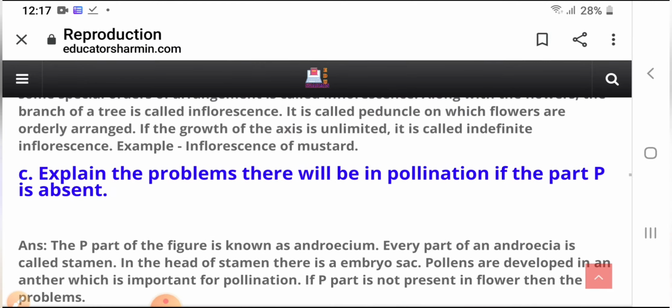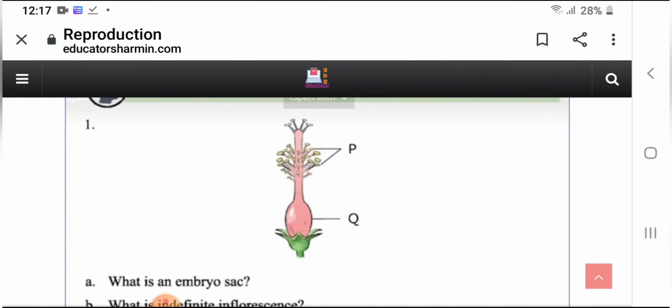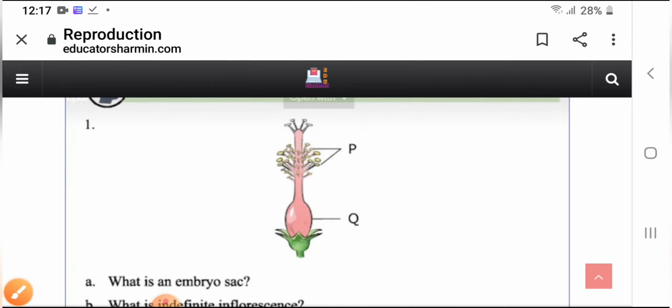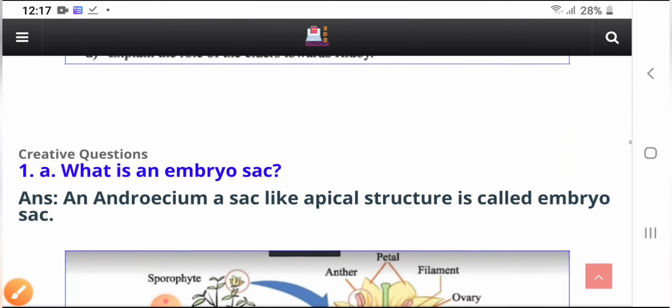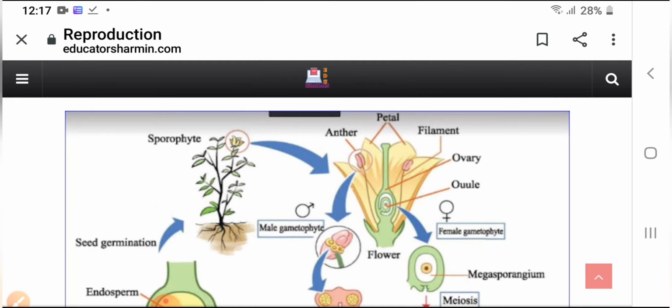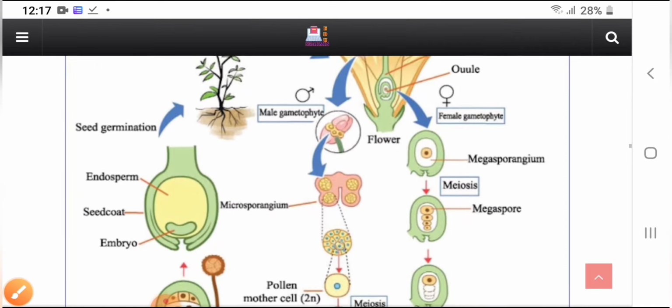Next question, Q. Let's go back to the question again. So Q, you see that this is the Q part. What is that? This is an anther, but how about this one? Pause the video, try to figure it out. I'm going to show you here. This picture can give you some idea. Here is an anther, and this is the ovary here, all right.